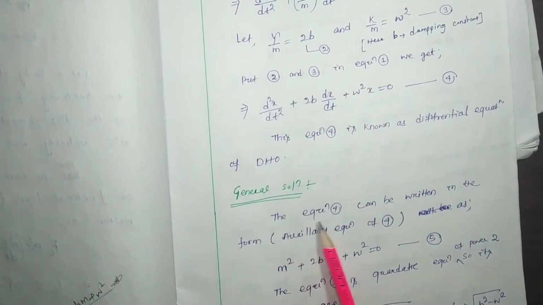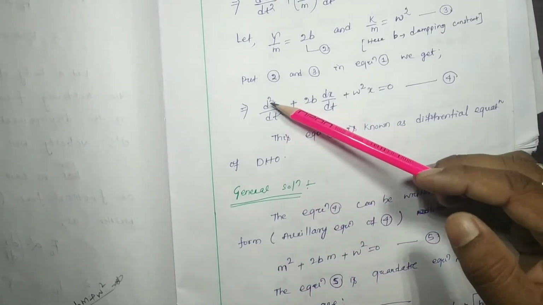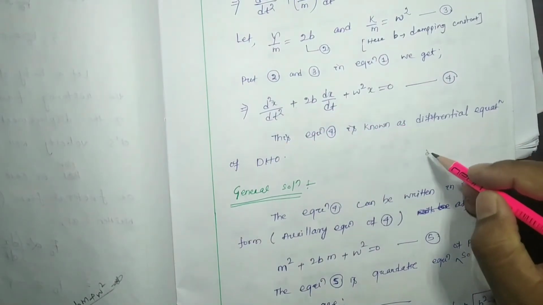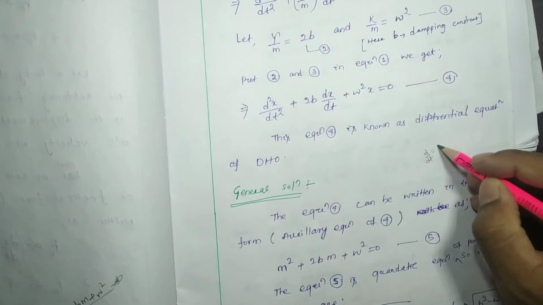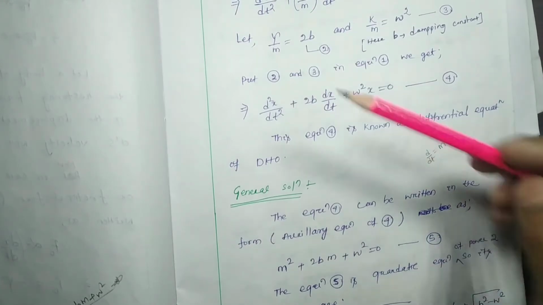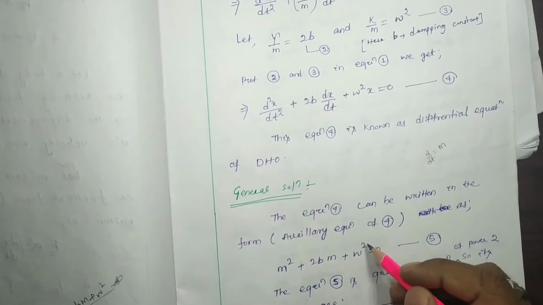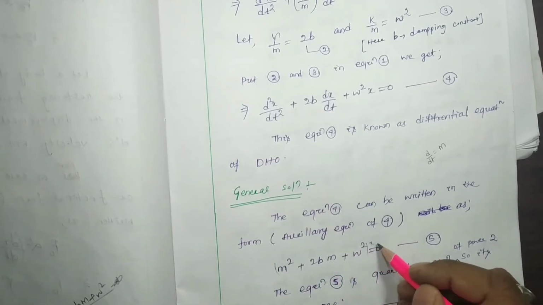Equation 4 can be written in the form of an auxiliary equation. I told that for the auxiliary equation d by dt will be considered as m. So here d square x by dt square will be considered as m square plus 2mb plus omega square whole into x equal to 0.